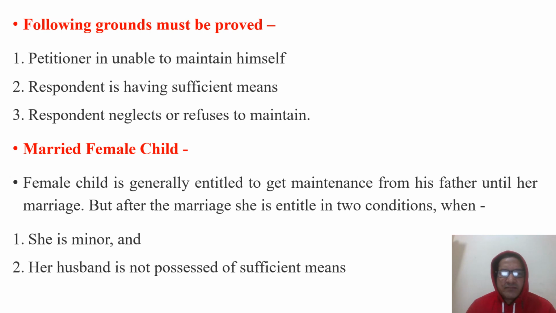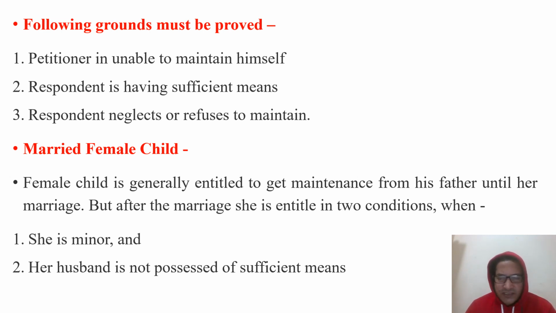Then we are talking about the married female child. No doubt, when we talk about the natural guardian, the natural guardian of the married daughter is her husband. Her husband is firstly responsible to maintain his wife. But there are two conditions when the married daughter is entitled to get maintenance from her parents. What are they? First, if she is a minor, and second, that her husband does not possess sufficient means.